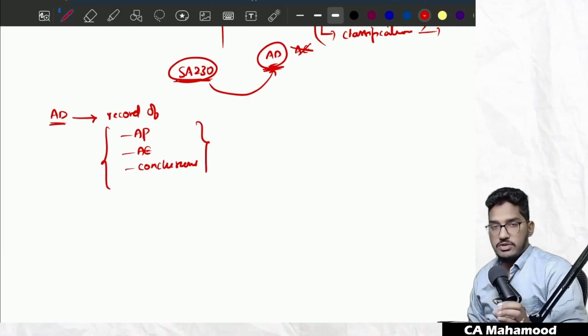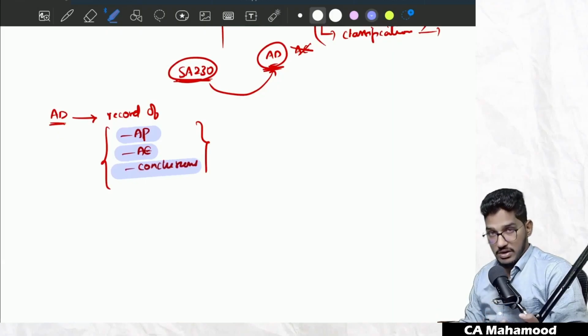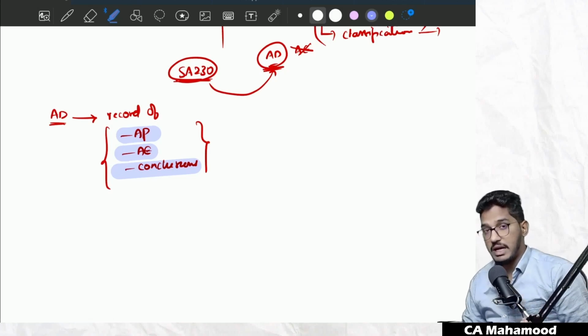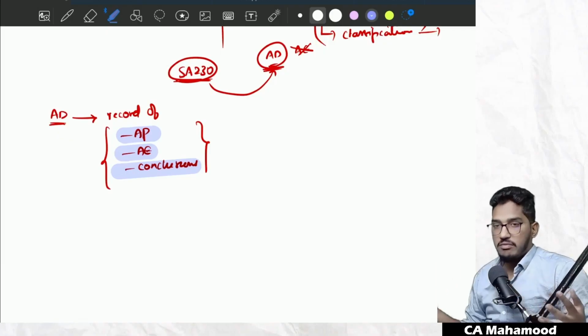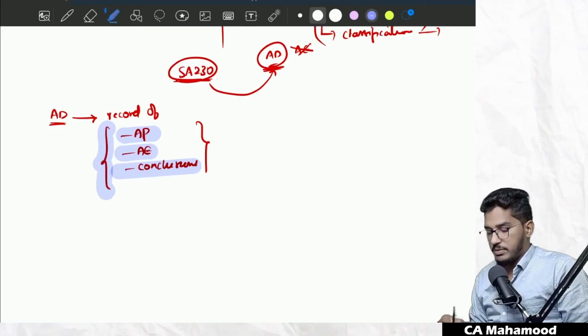Very important definition. So if they ask you what is the meaning of the term audit documentation, what are you going to write? Audit documentation is nothing but a record, a storage of whatever audit procedures you have performed, whatever audit evidence you have gathered, and on the basis of that audit evidence, whatever conclusions you have generated. If I put it in simple terms, whatever you have done in the audit, what procedures you have performed, what evidence you have gathered by performing those procedures, and what conclusions you have reached on the basis of that evidence, everything we have to store, that recorded information we call audit documentation.